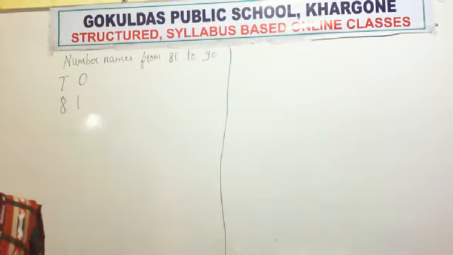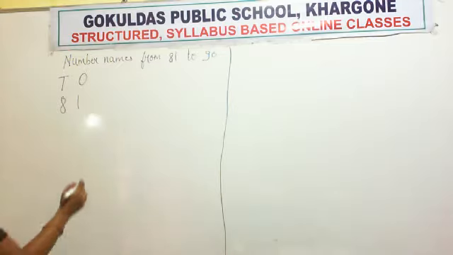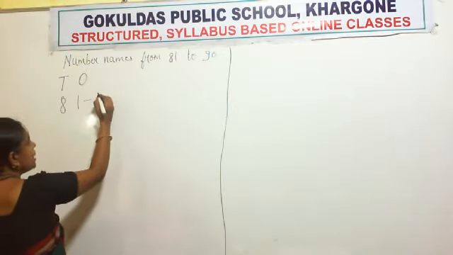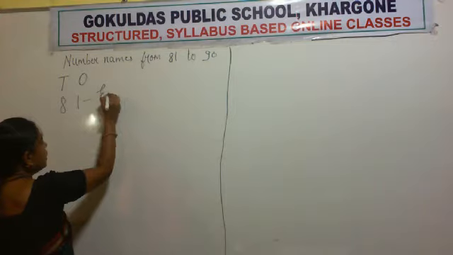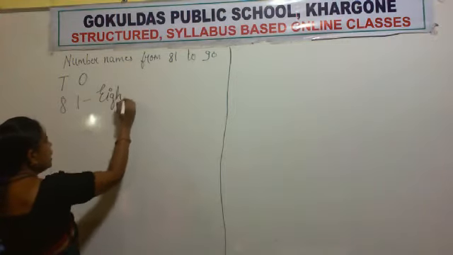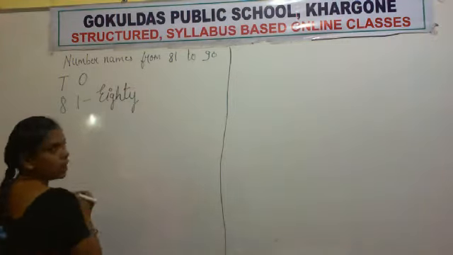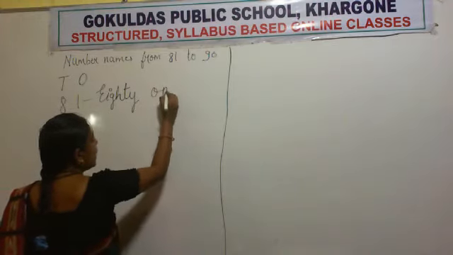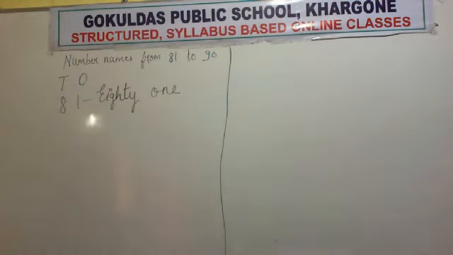Spelling of 81. First write the spelling of 80. EIGHTY. ONE, 81. Right? Copy the spelling of 81. EIGHTY, 80. ONE, 81.